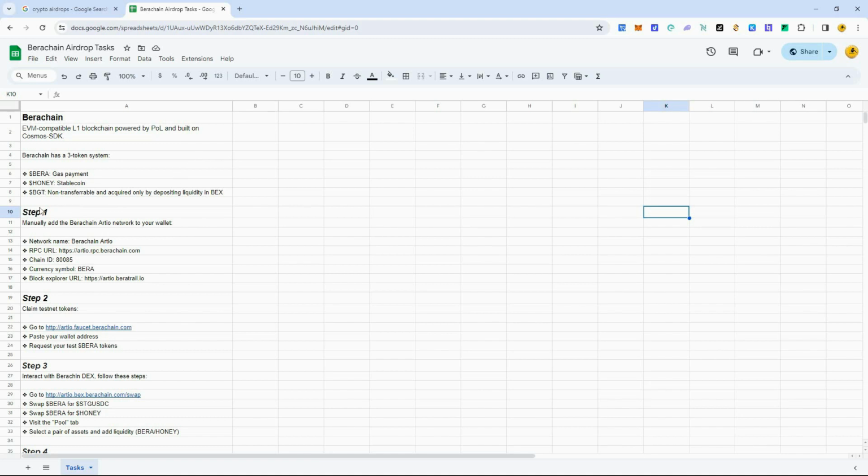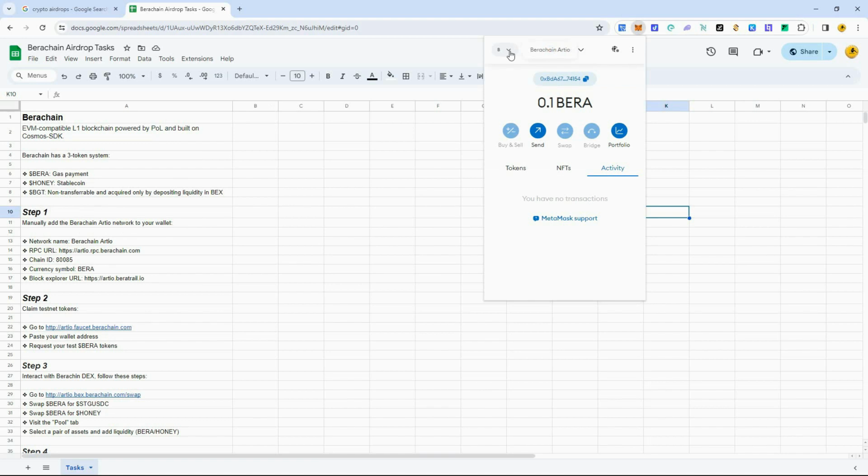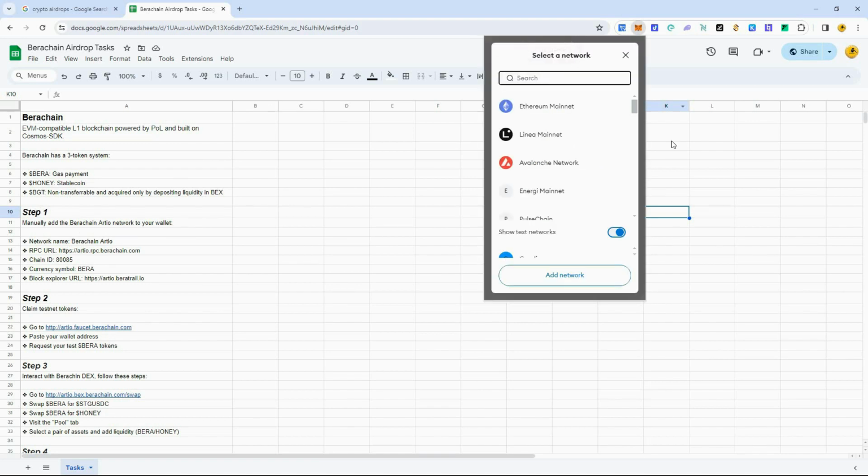So step 1, you need to manually add the Berachain Airdrop network to your wallet. Okay, here's the details needed. So what you're going to do, you're going to go over here to MetaMask. You're going to click over here. Now, I already have it connected, but I'm going to show you how to do it if you don't have it connected.